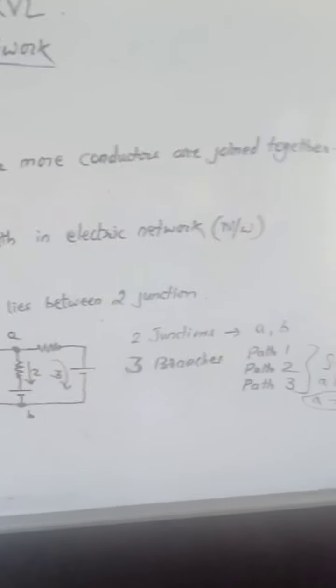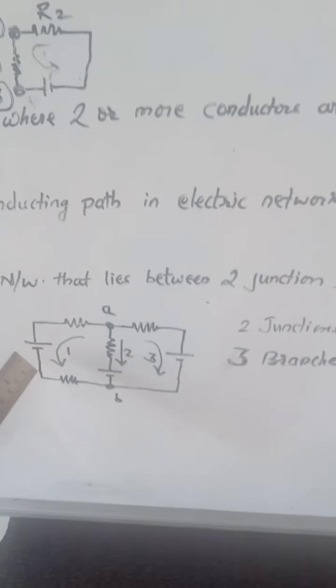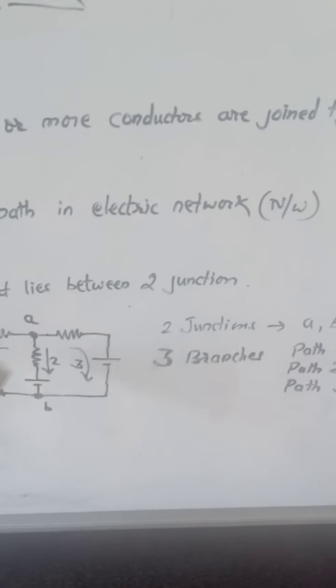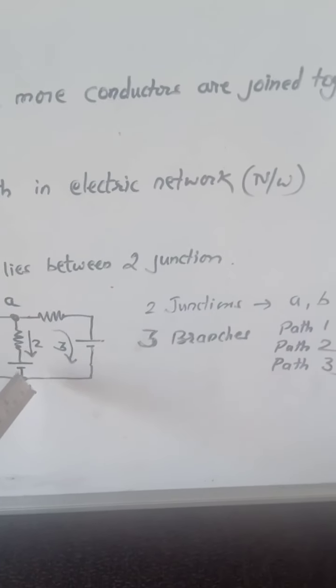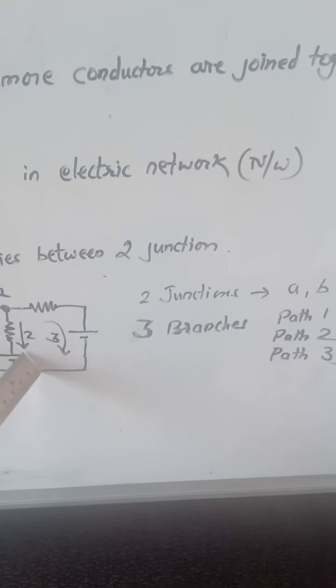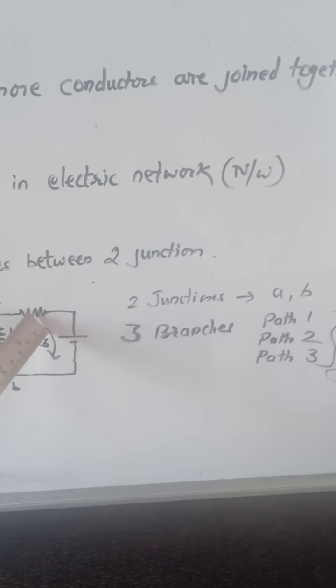Hence now 3 branches are formed. Now you see, what is the branch? In between A and B, you can go by this way, you can straight away go by this way, and you can also go by this way.